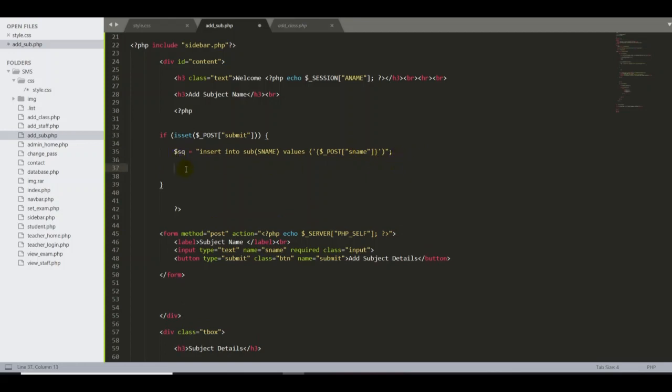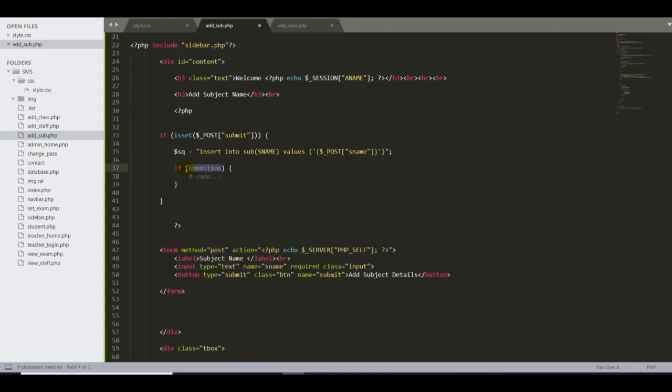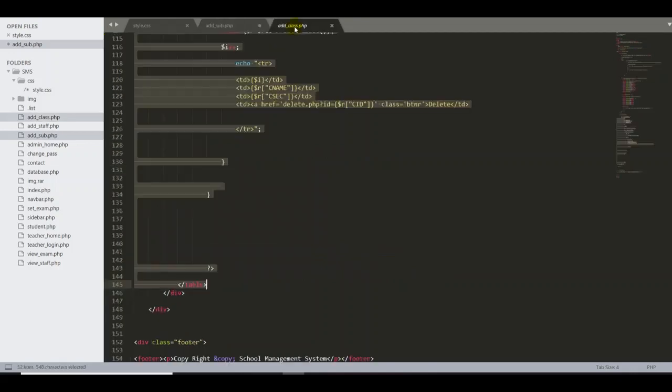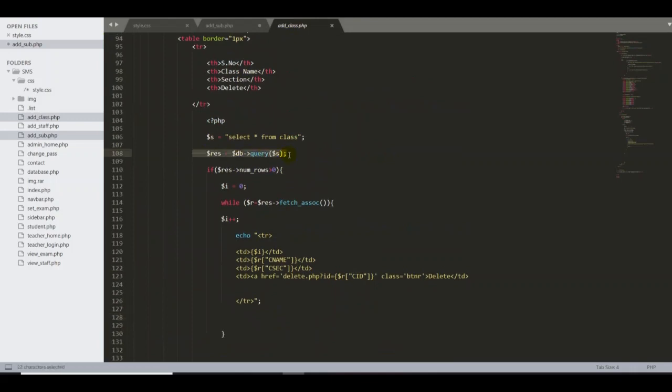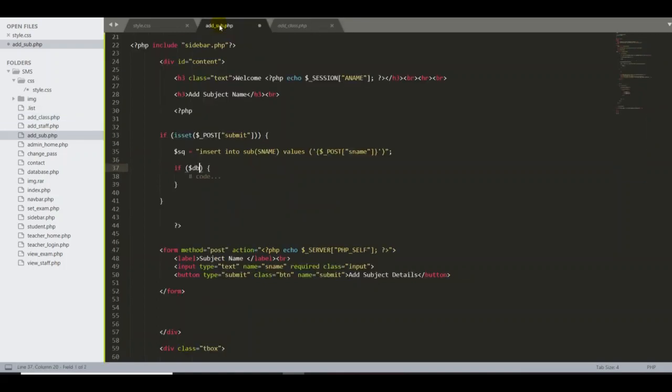Otherwise it won't work. So what I have to do, guys, is put it into an if statement, which is easy for me because I want to check whether it is okay or not. First, $db. If you go back to the add_class file, there I did not use an if statement with my DB query, but here I'm using the if statement.